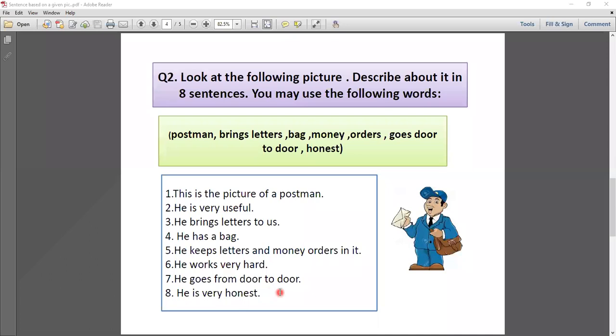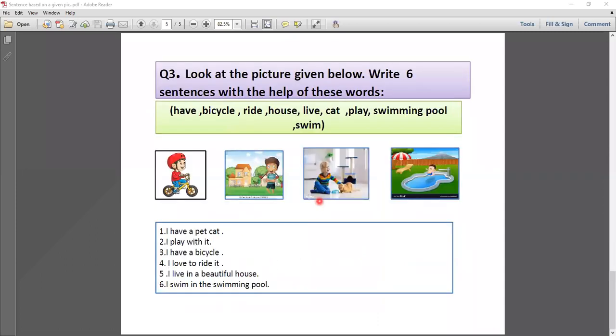So students, you must remember you have to use these words in these sentences. So now next question is here. Look at the picture given below. Write 6 sentences with the help of these words. So students, you notice that in question number 1 and 2, you see only one picture in a question. So in the third question, you have to see 4 pictures. So 4 pictures are given there. So you have to use 2 sentences from the one picture.